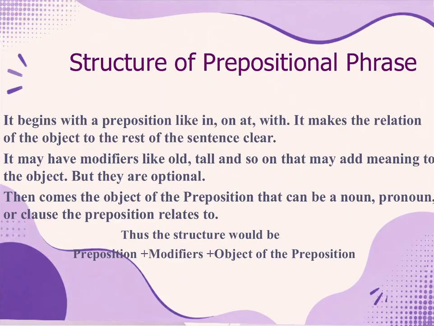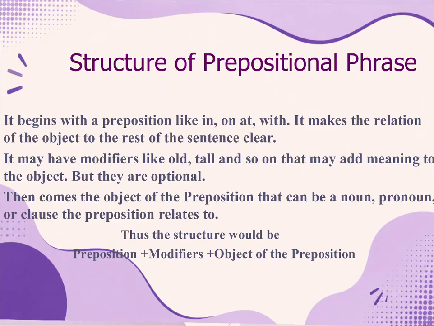Then a compulsory part is the preposition, and this preposition has an object. So the object of the preposition can be a noun or a pronoun, or can be a noun phrase or even a clause that the preposition relates to.